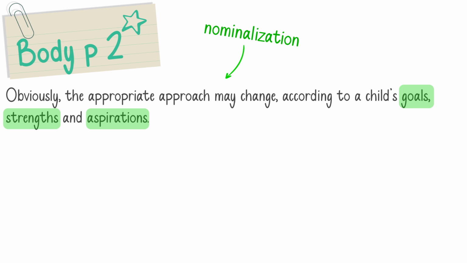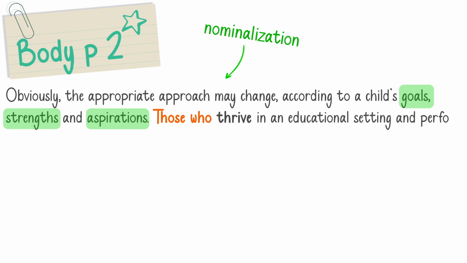Now, I should first write about those children who should continue their education. In what circumstances? Those who thrive in an educational setting and perform well in examinations. It's important to use different words and grammatical forms to describe people.